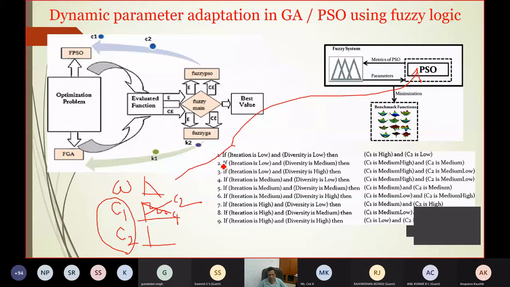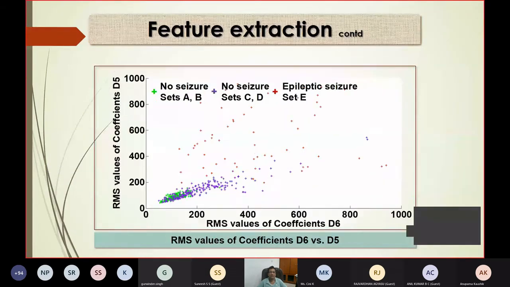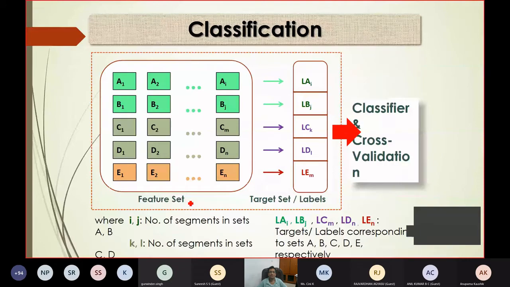Every fuzzy logic is associated with a rule base. What is that rule base? For example, I will give you a control example, then I will come back to here. Sorry, it may take a minute.